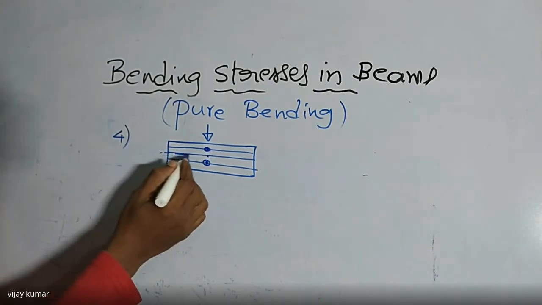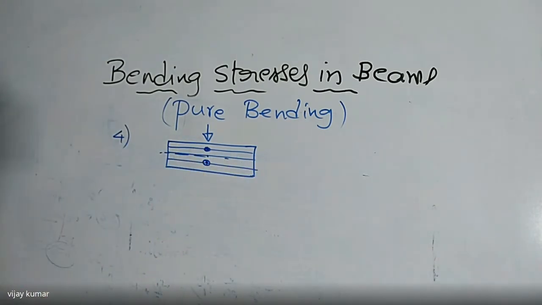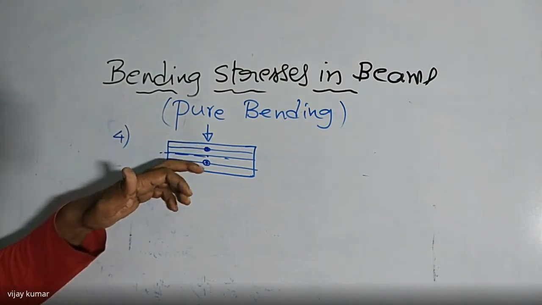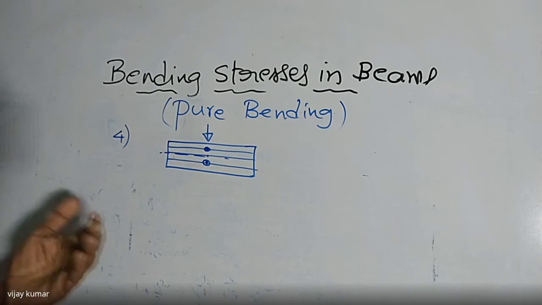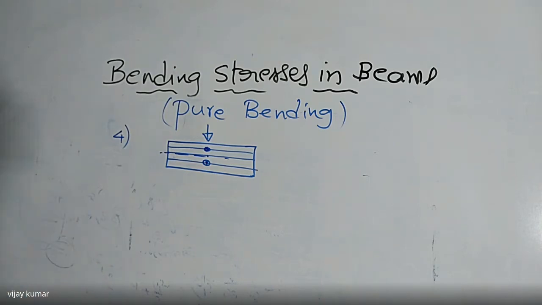For example, this one is the neutral axis. There is no expansion and no contraction of the neutral axis. I will give the explanation later. Above that layer and below that layer are the fibers. They must be free to expand or contract. That is the assumption we are going to take. So they are free to expand, right? That is the fourth one.